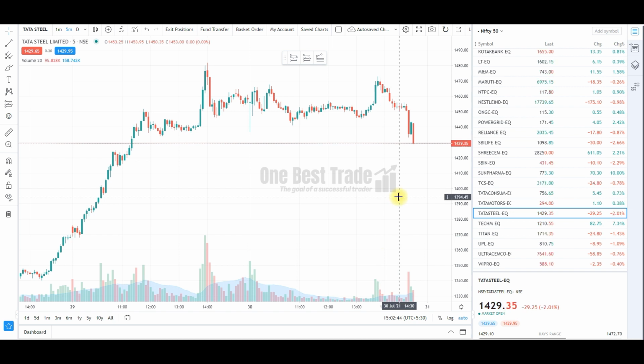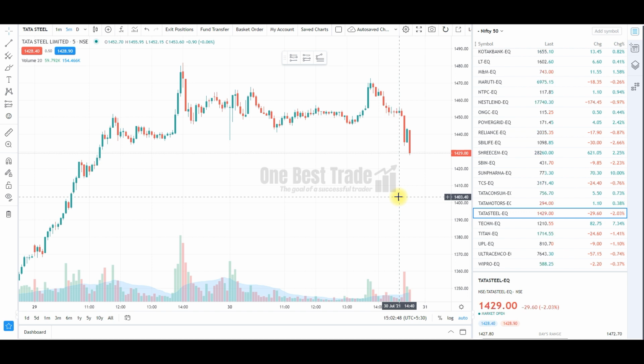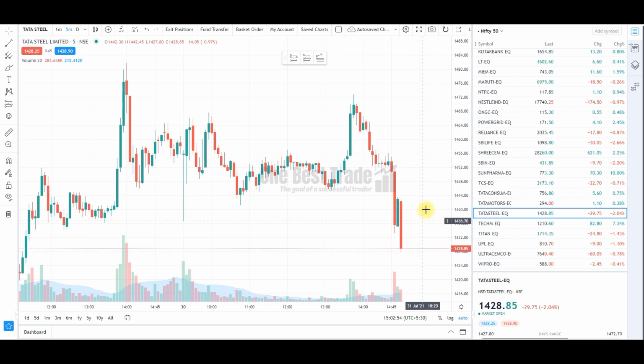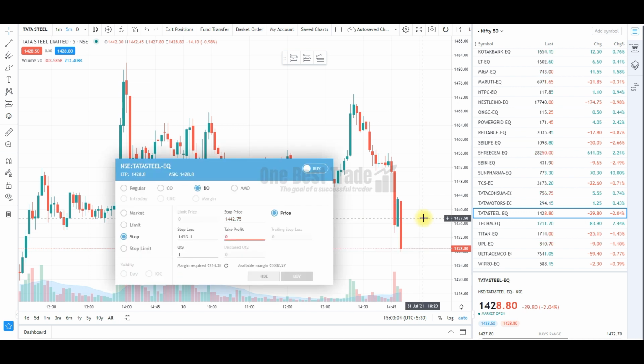For example, Tata Steel is trading around 1429. You want to place a bracket order. If it breaks below this candle, you want to place a sell order. If it breaks above this candle, you want to place a buy order. Example I am telling you. So just go and place your buying above this candle. Just go and press it.